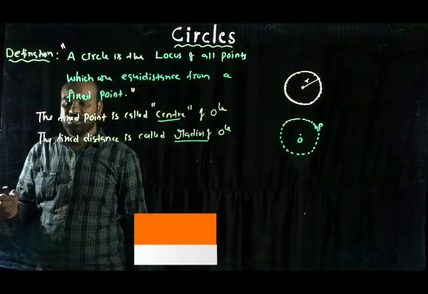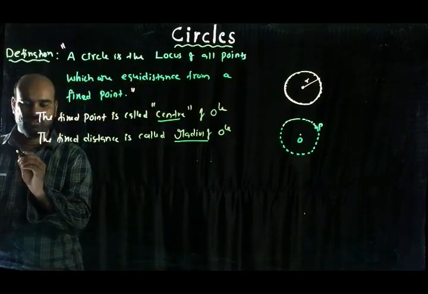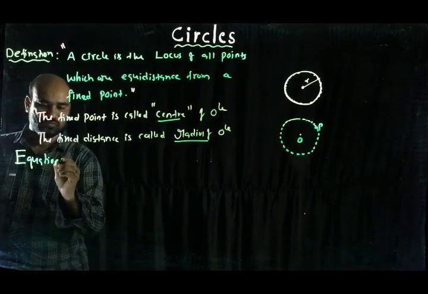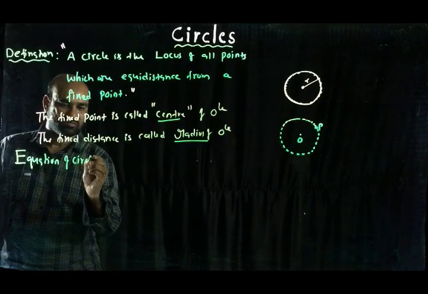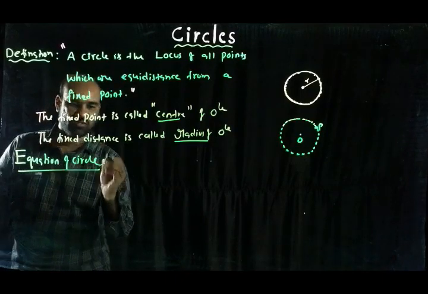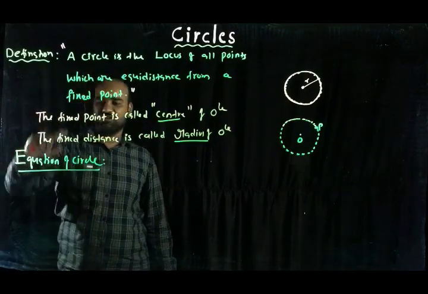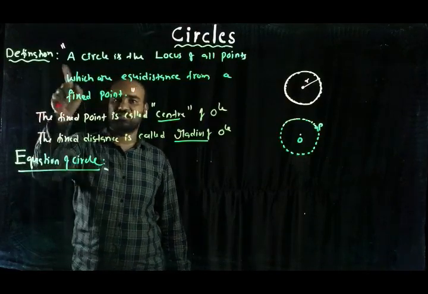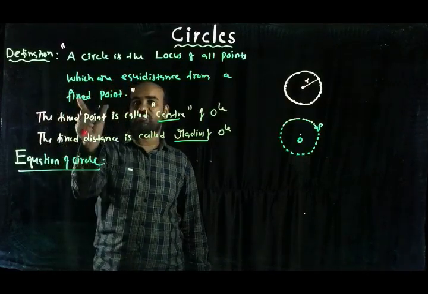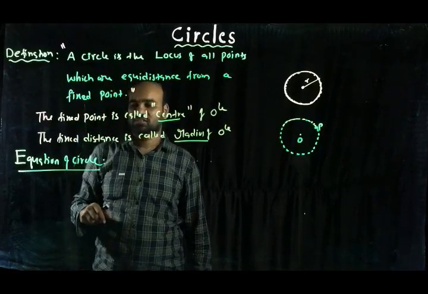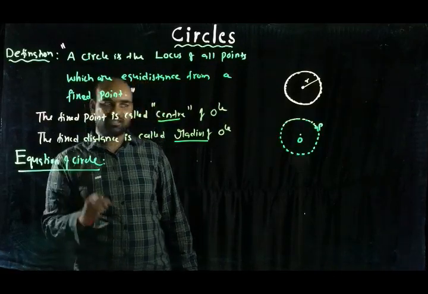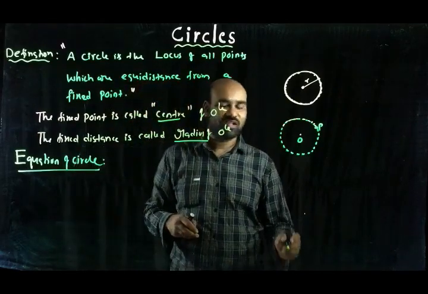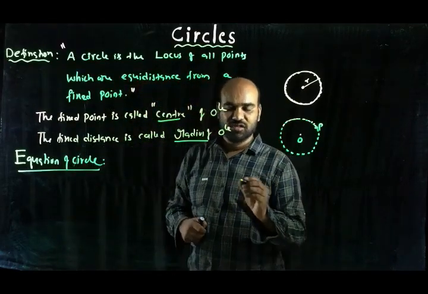Next one is the equation of a circle. Here we should know the difference between a circle and the equation of a circle. Circle means the set of points equidistant from a fixed point. Okay. So equation of a circle. What is the meaning of equation? Okay, I will explain through an example.